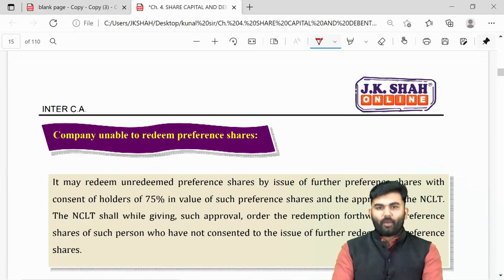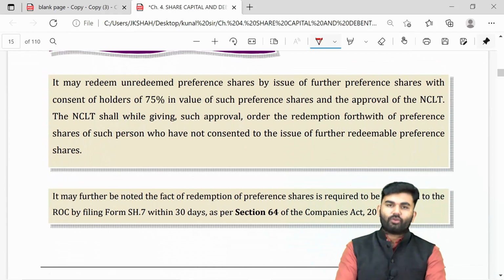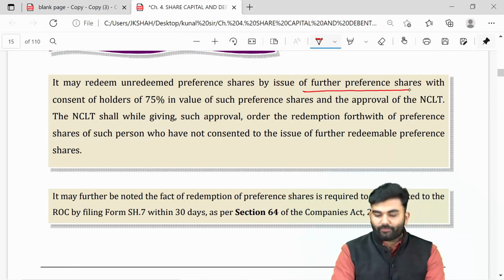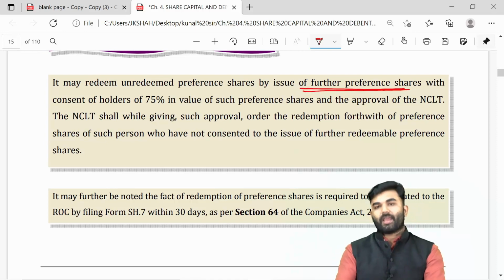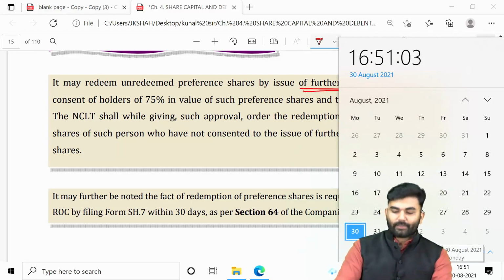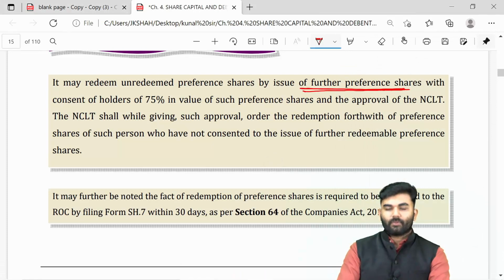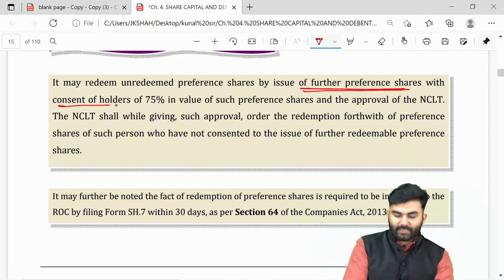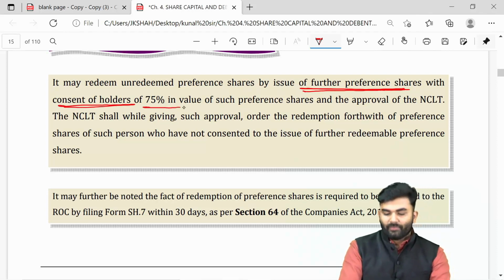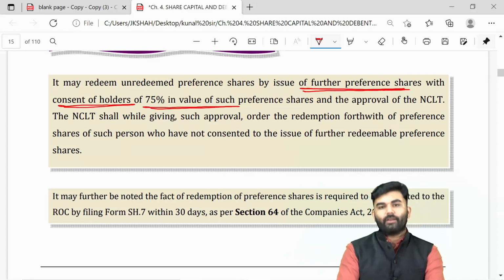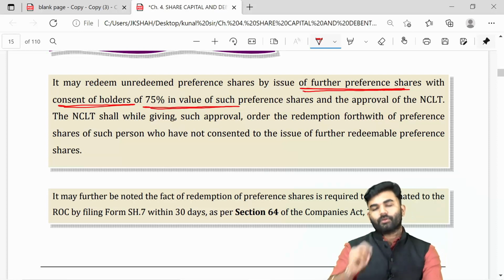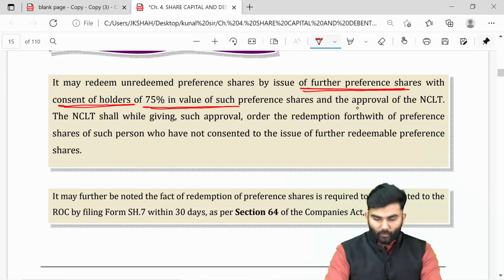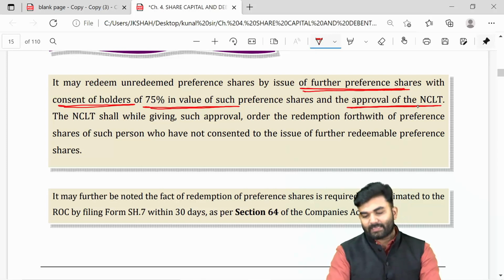The lawmaker says that if the company wants to redeem preference shares through a further issue of preference shares, by issuing a new share, then the company needs to first take the consent of preference shareholders, that is, 75% in value of the preference shareholders should give their consent, along with the approval of NCLT.